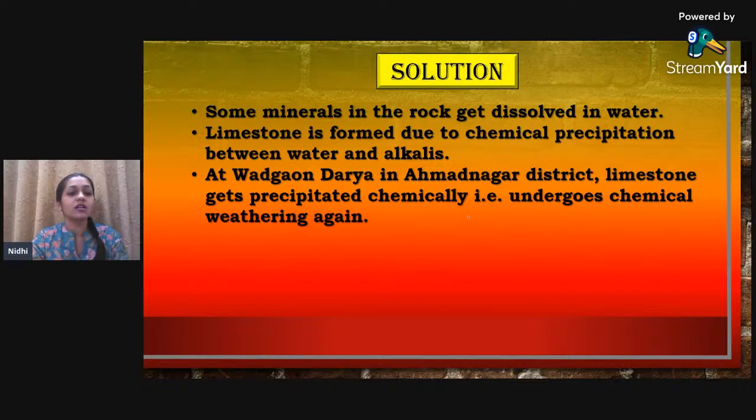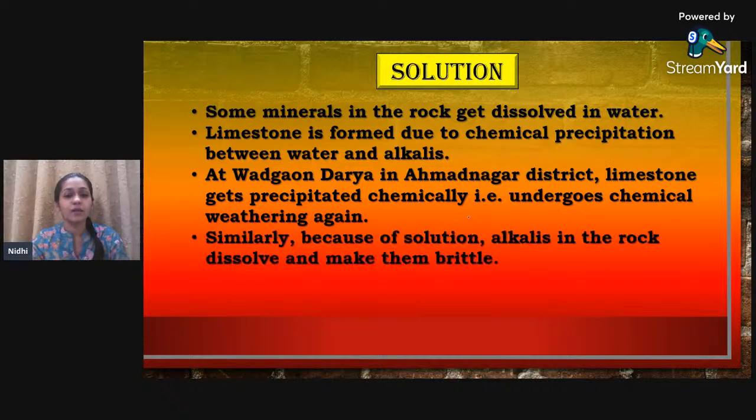So in this manner, at Vadgaon Darya in Ahmednagar district, the limestone which has chemically precipitated has caused chemical weathering. Okay, I'll show you the image also of that. Because of such a solution, the alkalis in the rock dissolve and make them brittle.